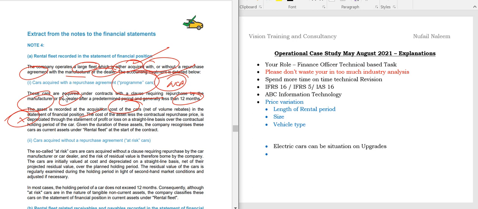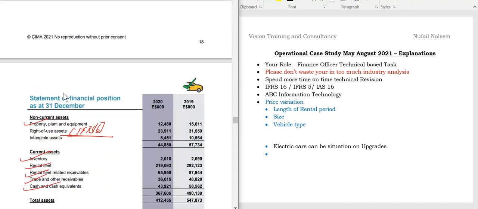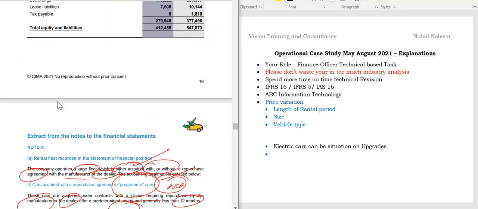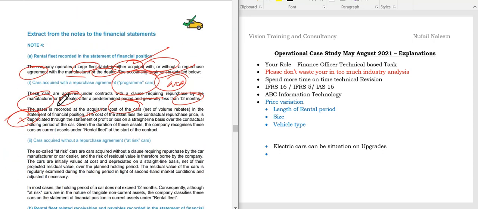This is very essential. Regarding these assets, the company recognizes the cars as current assets under the rental fleets of the contract. So I can again see, students, rental fleets. Where is the rental fleets? Here, rental fleets. Again, I'm saying that's wrong, students. You can't recognize this as a current asset and depreciate it as well. So I'm 100% sure this is a wrong accounting policy.